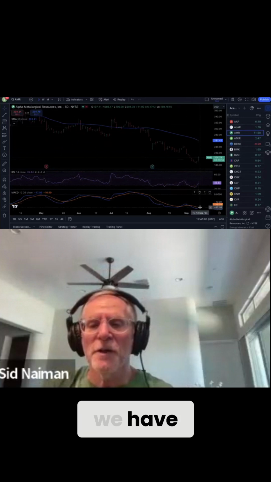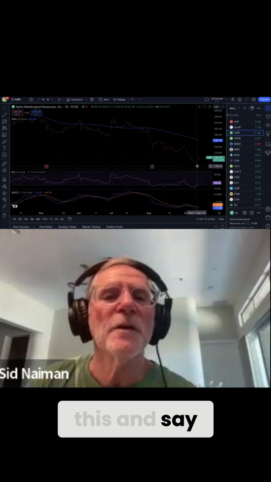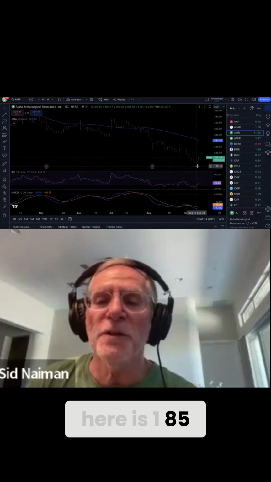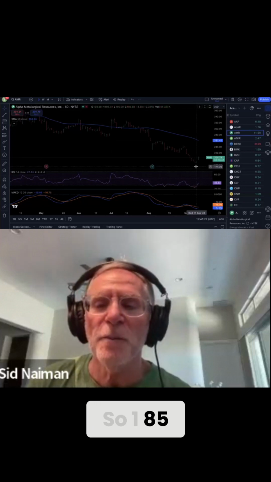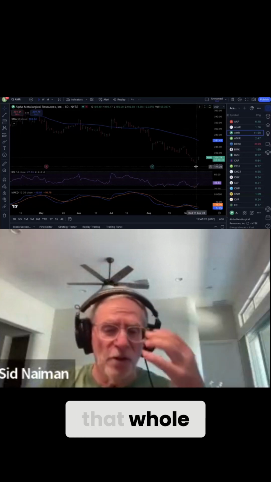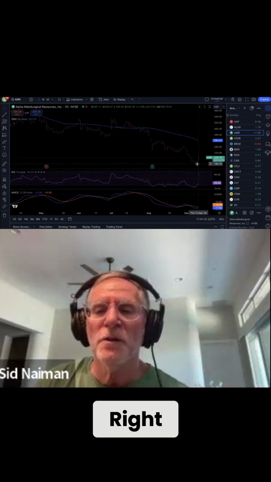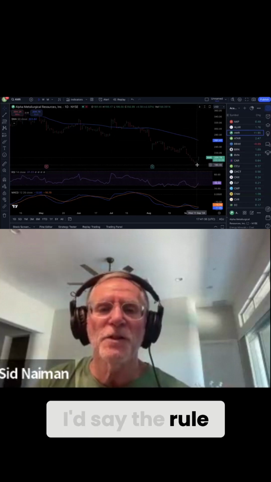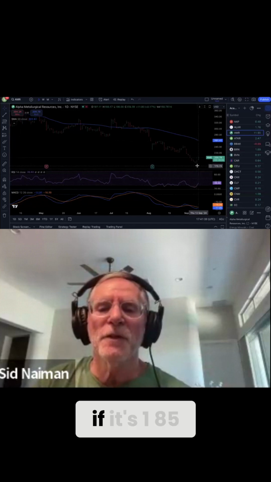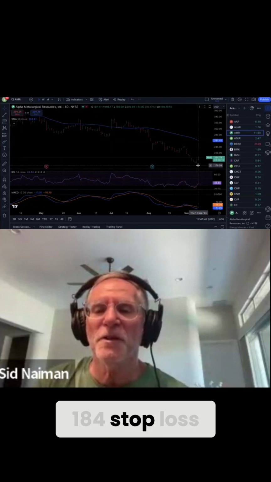And of course, for the stop loss, I would look at this and say the low here is 185.00. That's interesting, it's a whole number. And the low here is 186.00. So 185.00, since it's already at that whole number, that could be your stop loss right there, right? Now, if you had 185 or 186, I'd say the rule is you round down. So if it's 185, you have to have a 186 stop loss. Sorry, 185, 184 stop loss. I'm going the other way.